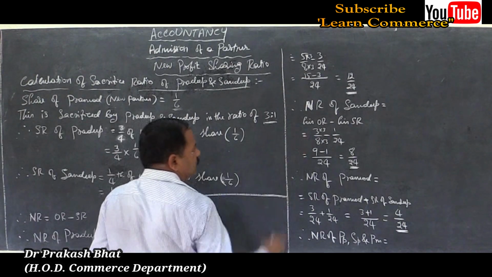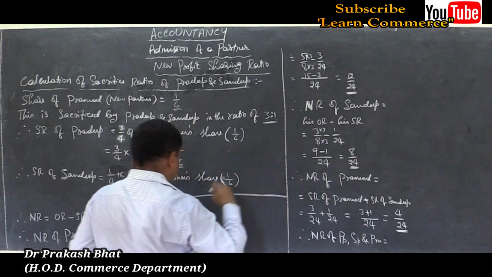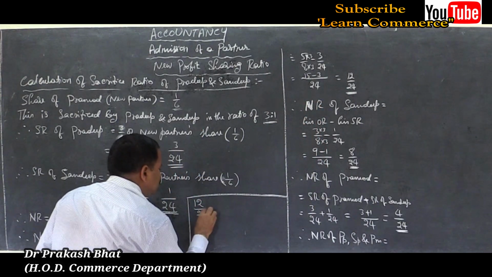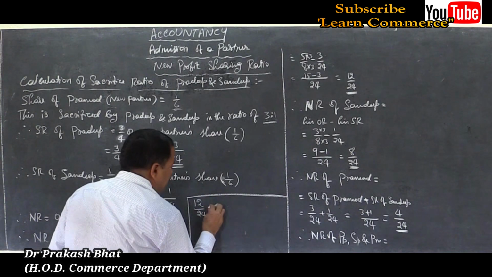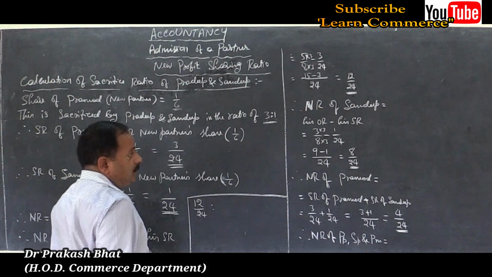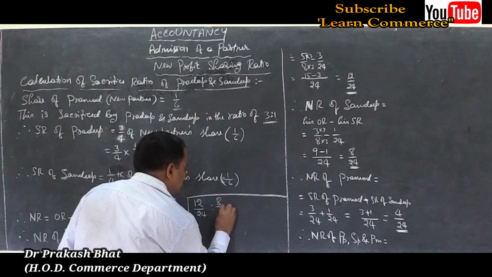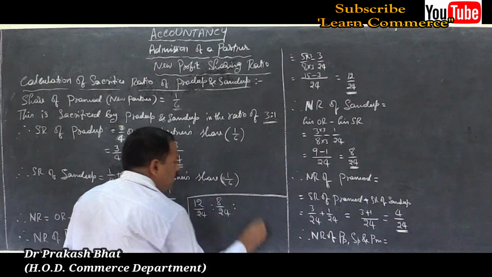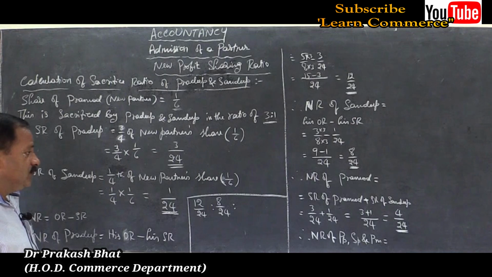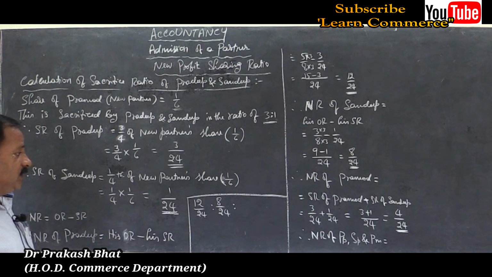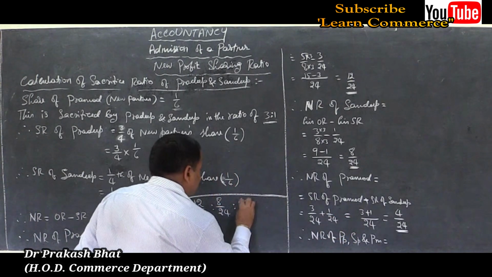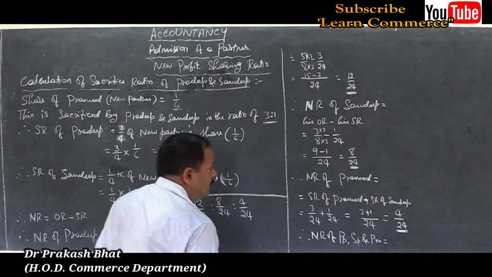New ratio. Pradeep is 12 by 24. First partner is to second partner, that is Sandeep, it is 8 by 24. And the new partner Pramod, it is how much? That is 4 by 24. 4 by 24 we have already calculated.